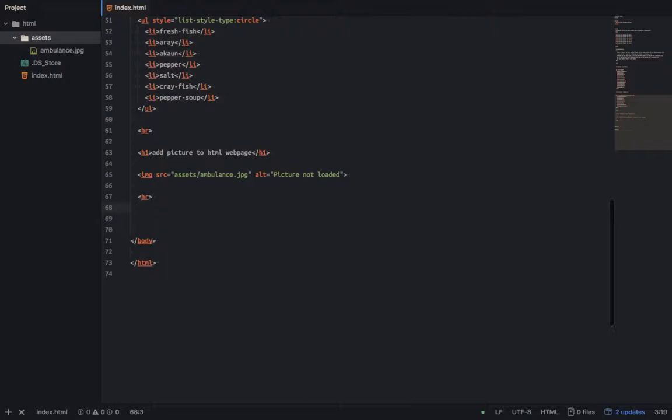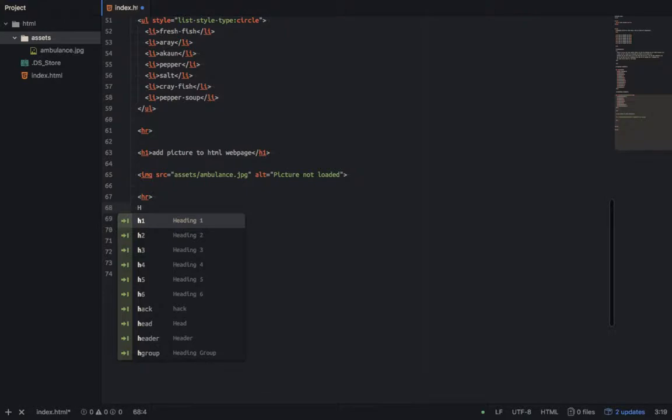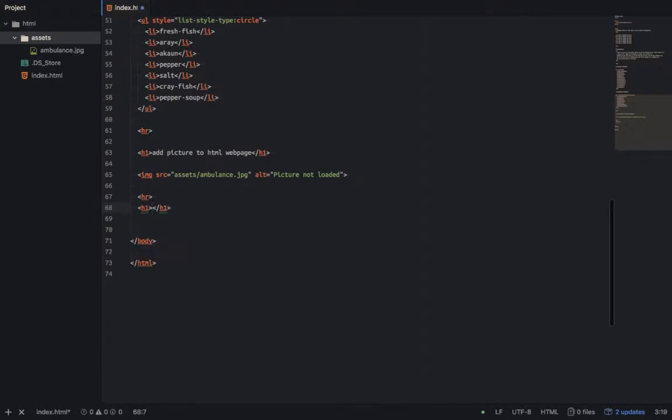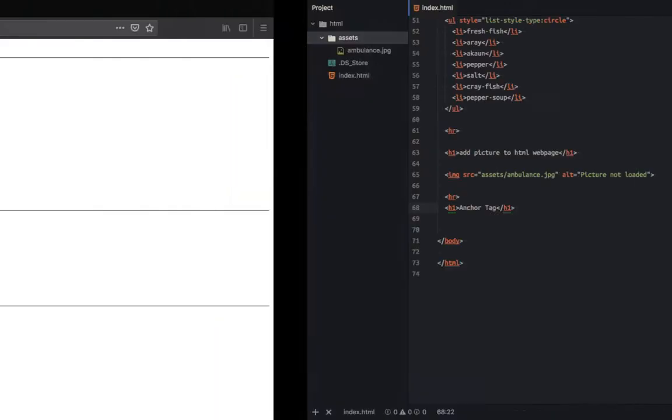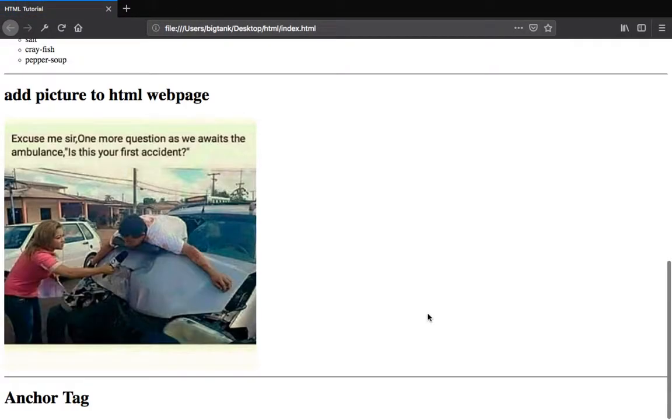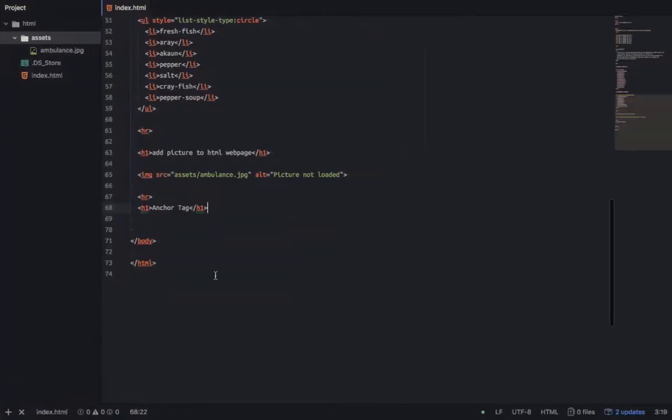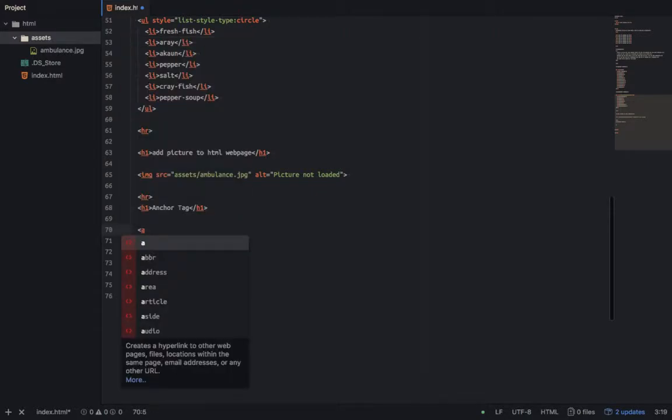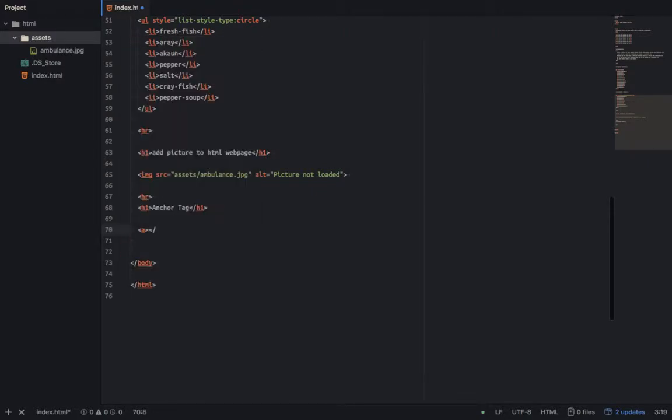So I'll just say H1, anchor tag. If I come here and run it, you see it shows anchor tag here. The anchor tag is just A, the first letter of the word anchor, as I told you before. This one gets a closing tag too, so I write A, and slash A.